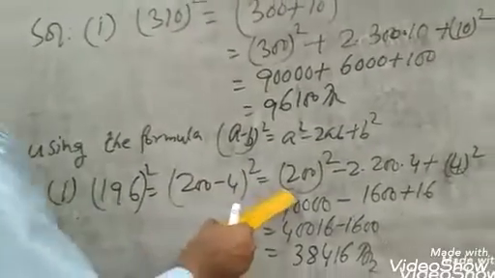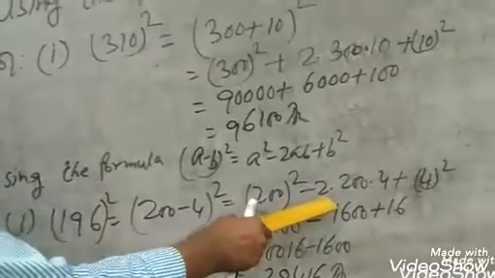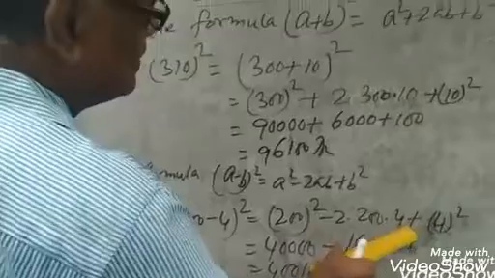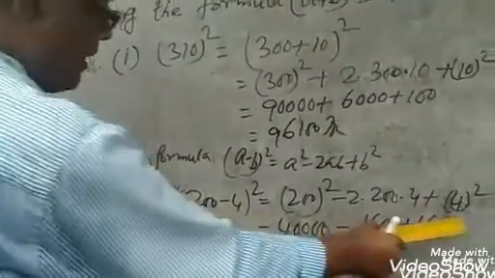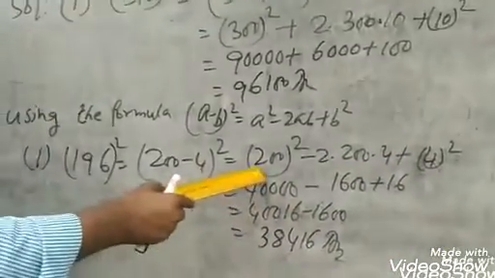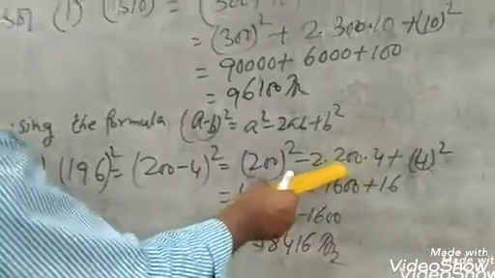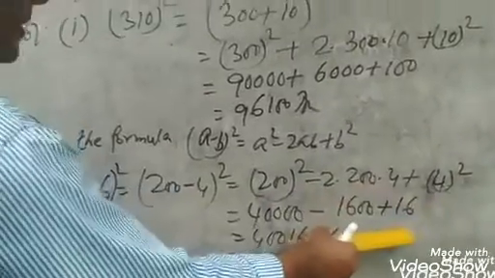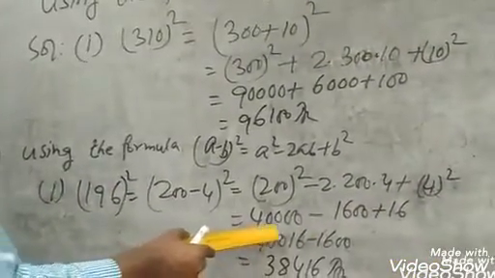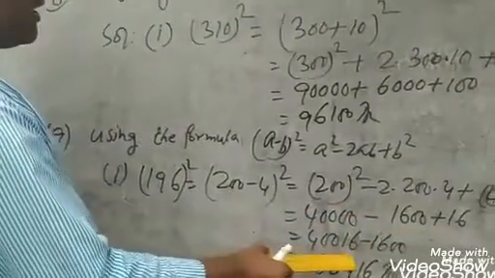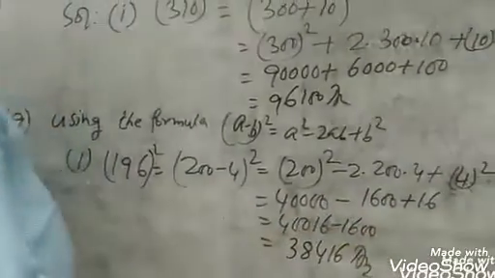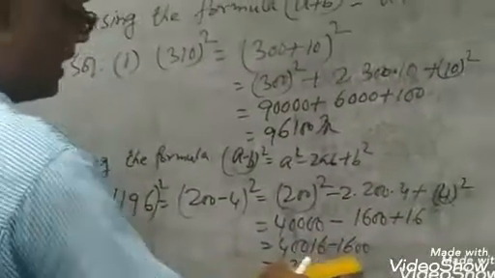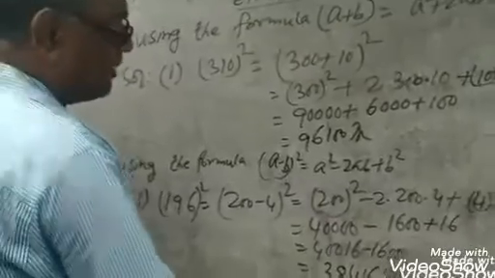A square means 200 whole square, minus 2 into 200 into 4, plus b square, where b equals 4. Next step, 200 whole square means 40,000, minus 2 times 200 times 4, which is 1600, plus 4 whole square means 16. Adding 40,000 plus 16, then minus 1600, we get 38,416.